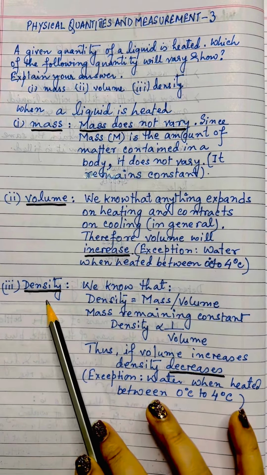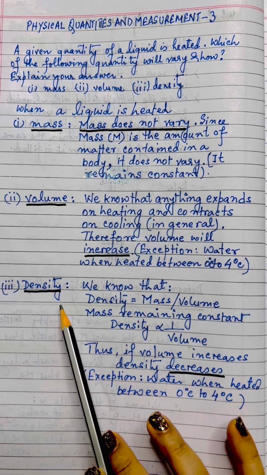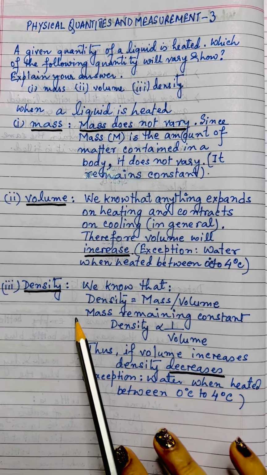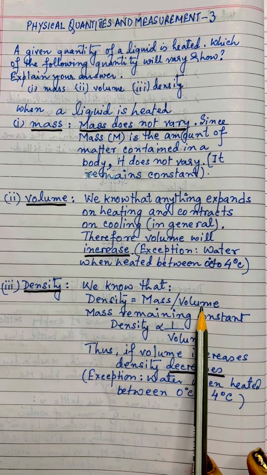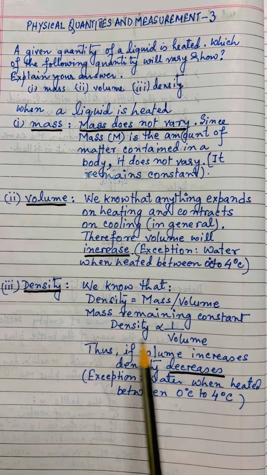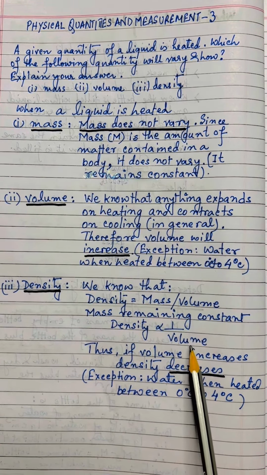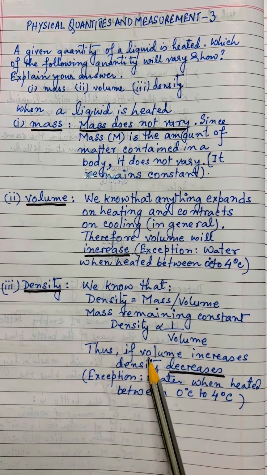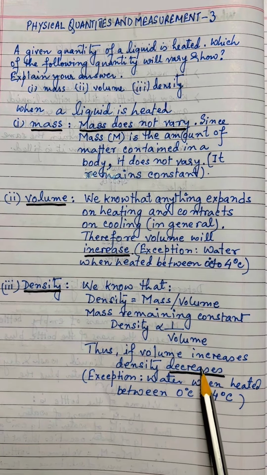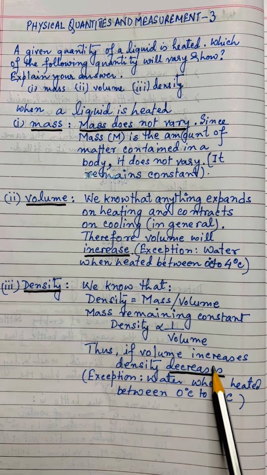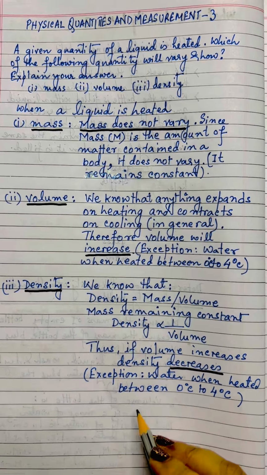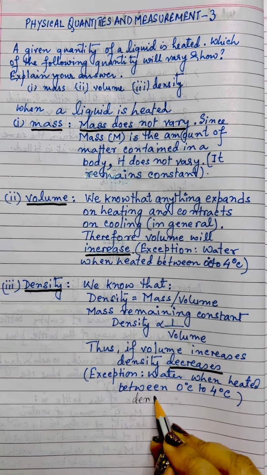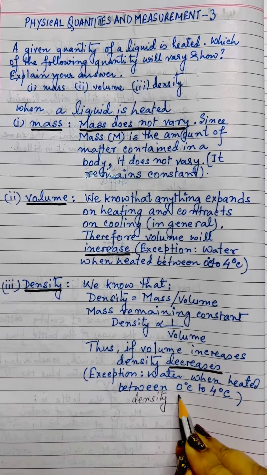Similarly, when we are discussing density, we shall discuss it on the basis of a formula which we have learnt. We know that density is equal to mass upon volume. Mass remaining constant, density is inversely proportional to volume. Thus, if volume increases, density decreases. So, density will decrease. However, the exception is water when heated between 0 degrees Celsius and 4 degrees Celsius. At that time, the density increases.